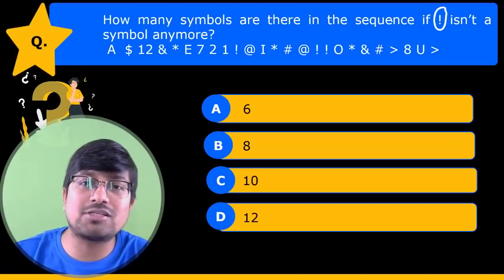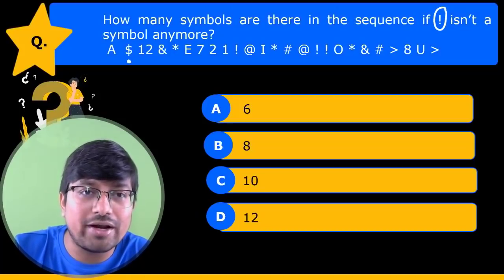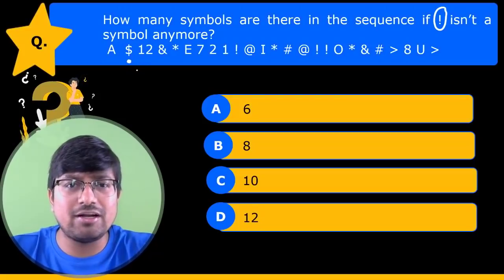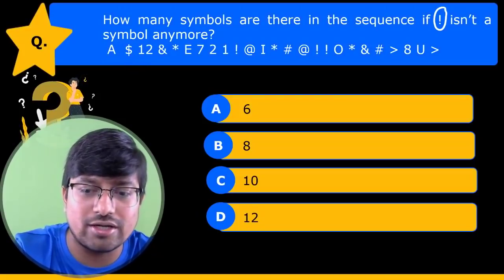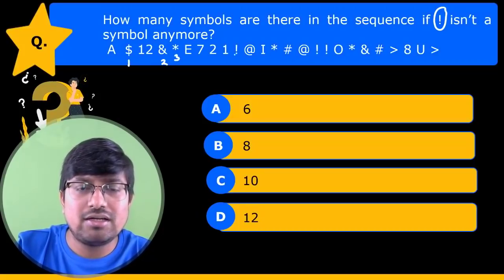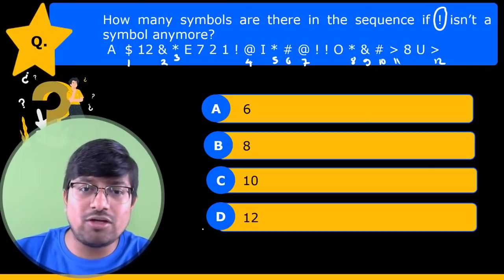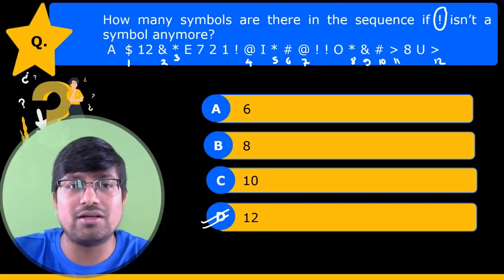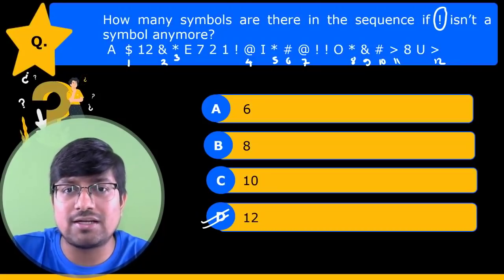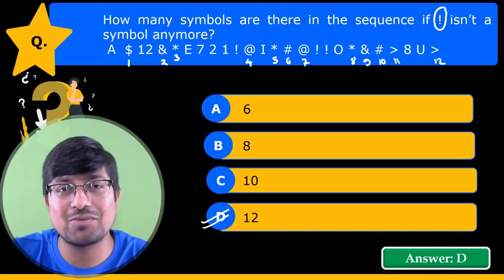यानी अब हम exclamation mark को symbol में count नहीं करेंगे। तो अब इसके अलावा symbols कितने बचे? 1. Alright, let me number them also. Numbering करने से आपको clear हो जाएगा, right? First symbol, second, third, exclamation mark नहीं ले सकते, 4, 5, 6, 7, 8, 9, 10, 11 and 12. So if exclamation mark is no more a symbol, then 12 symbols are there in this series. Hence the correct answer is option number D, that is 12.